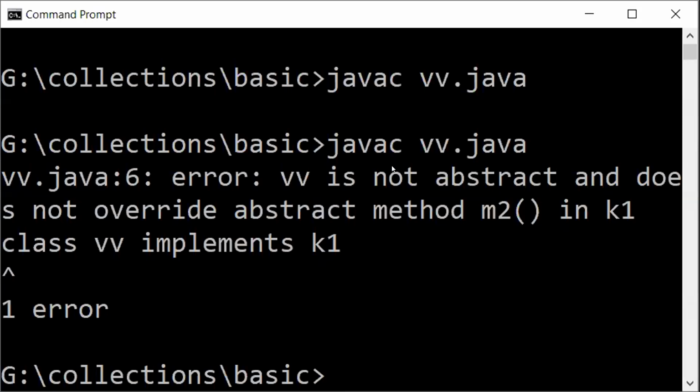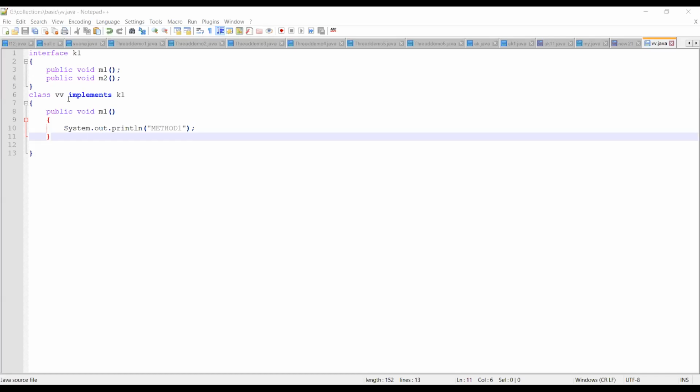Okay, now how do you fix the problem? Suppose you want to provide only partial implementation, only for M1, but still you want to handle this particular error. So how do you handle that? Suppose VV is the class which doesn't know what the implementation for M2 is.